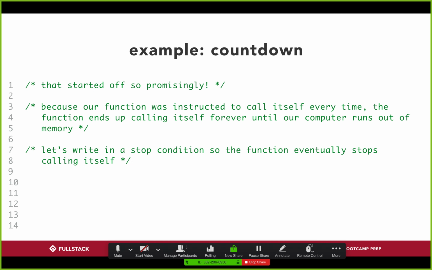And so basically the takeaway here is the same as when we talk about the while loop, which is that whenever you write one of these functions, making it go is actually not that hard, but telling it when to stop is actually a lot harder. And so we need to figure that out.